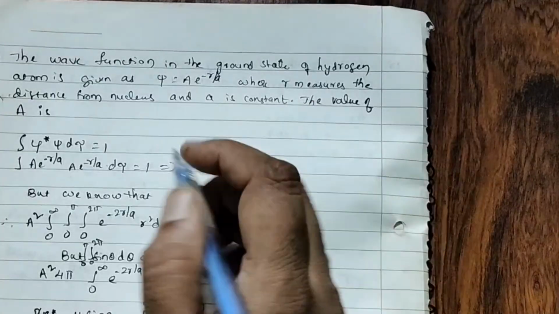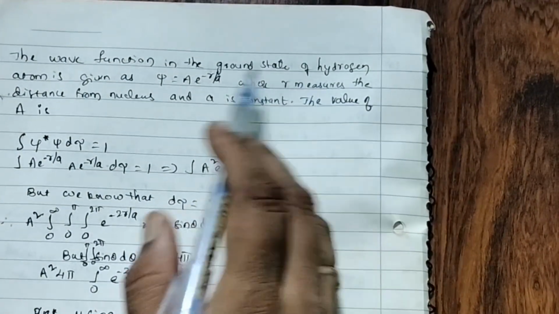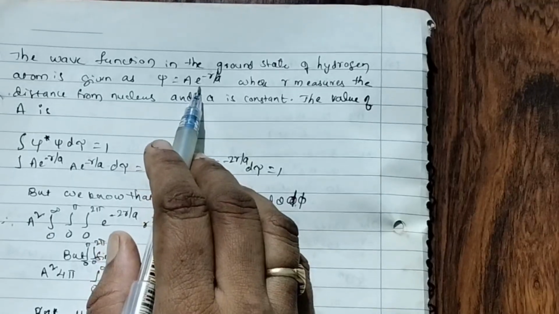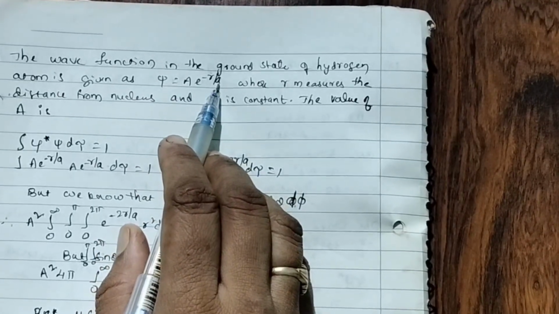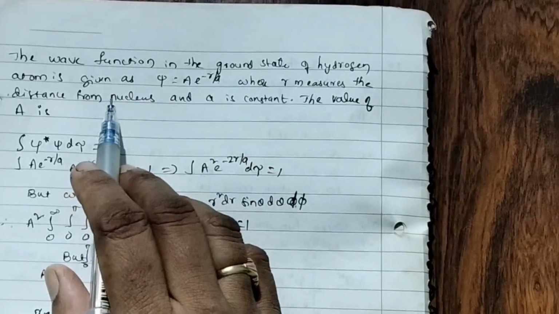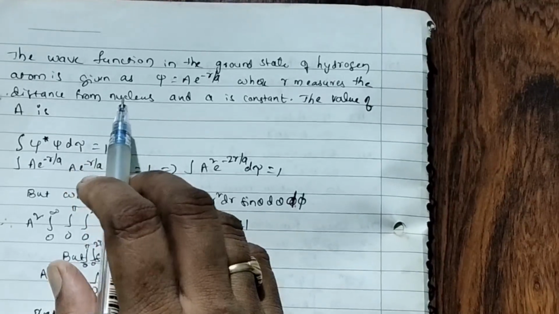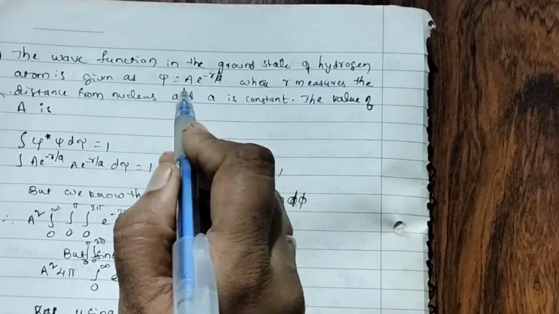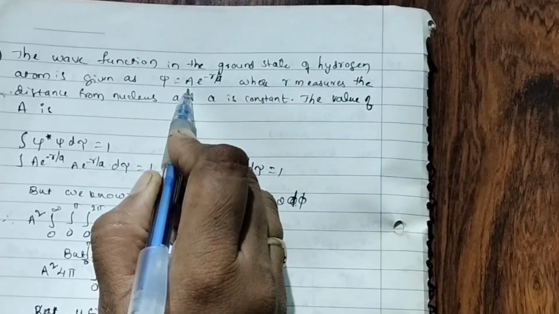The wave function in the ground state of hydrogen atom is given as, what he gave, wave function psi equal to A e to the power of minus r by a, where r measures the, what is r I said in the last video? Distance from the nucleus. And a is a constant. Then he is asking to find the value of this capital A.